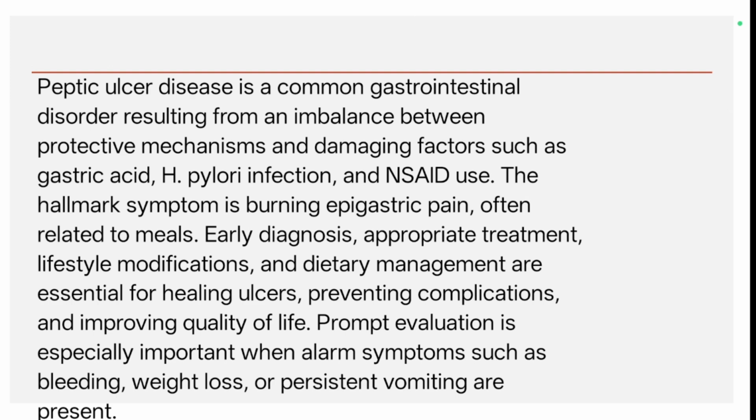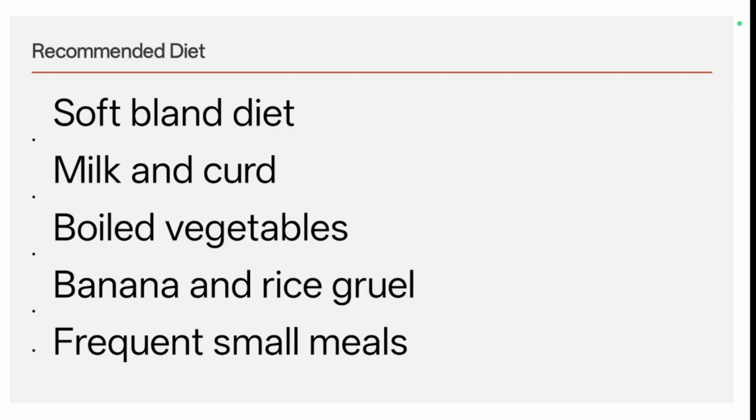Early diagnosis, appropriate treatment, lifestyle modification, and dietary management are essential for healing ulcers, preventing complications, and improving quality of life. Prompt evaluation is especially important when alarm symptoms such as bleeding, weight loss, and or persistent vomiting are present.